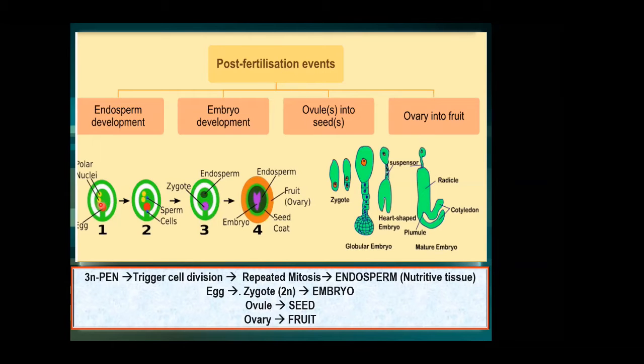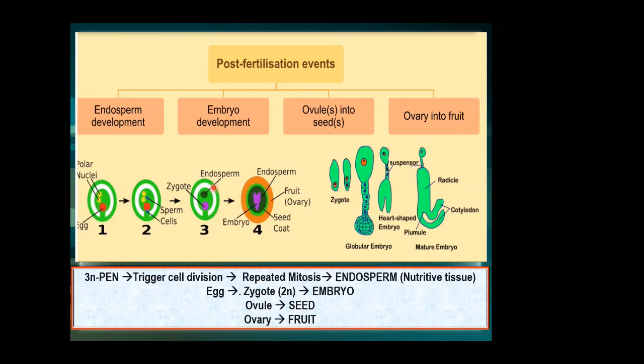Even if you look at the diagram here, you can see these things. This is the fertilized embryo sac. The egg is there, the polar nuclei are there, and the male gametes are deposited here. One male gamete fuses with the egg and the zygote is formed, and another male gamete fuses with the secondary nucleus and forms the primary endosperm nucleus.